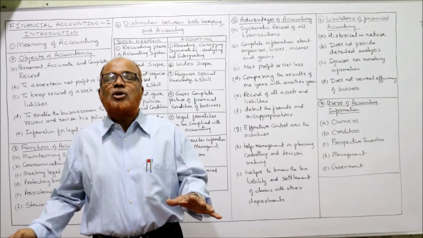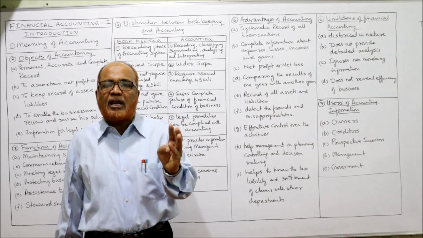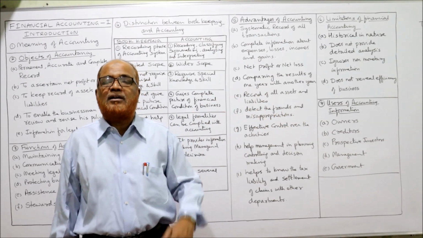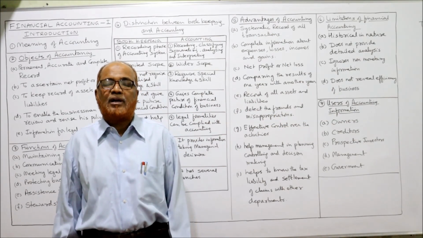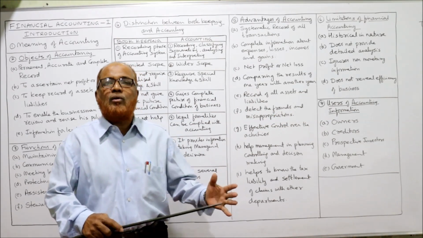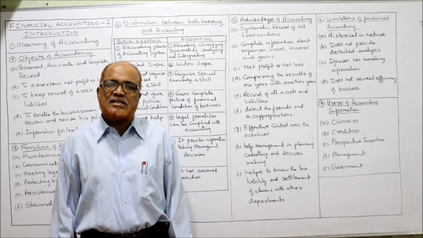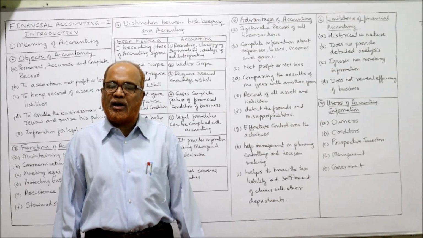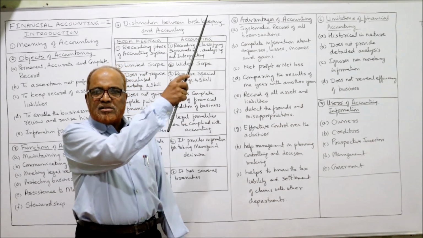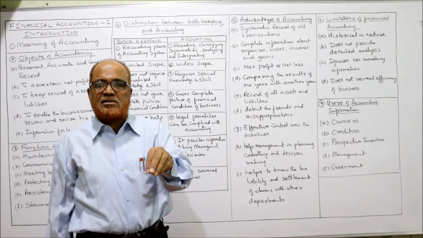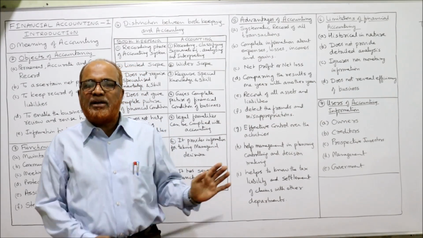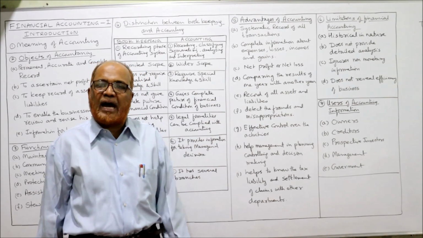And apart from that, so many statements, so many returns have to be submitted to different departments. With the help of accounting, we can submit the returns and statements to different government departments. So these are a few advantages. Many advantages are there, but these are the few advantages of accounting.